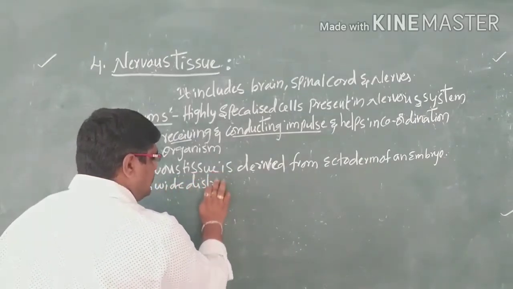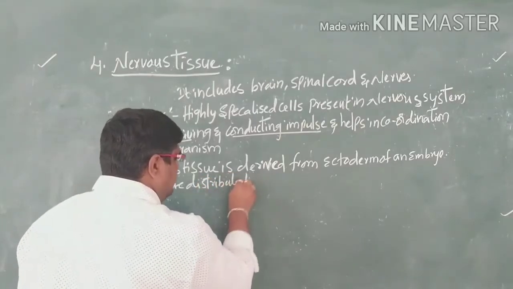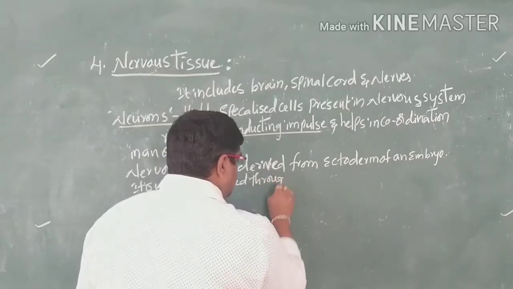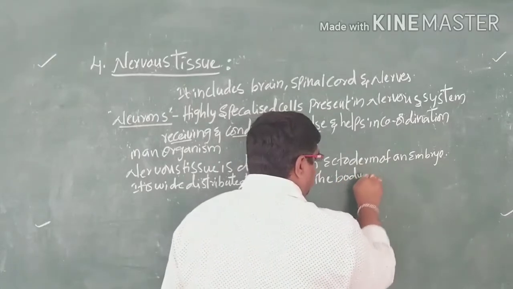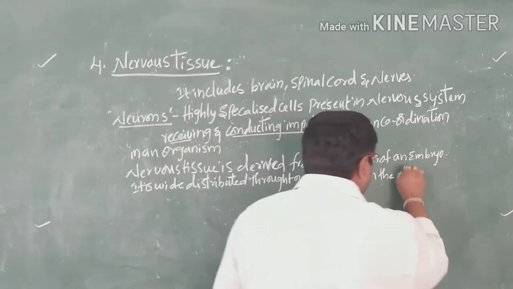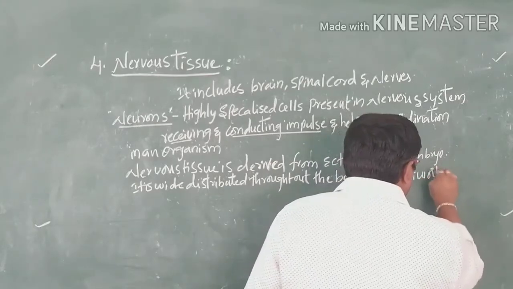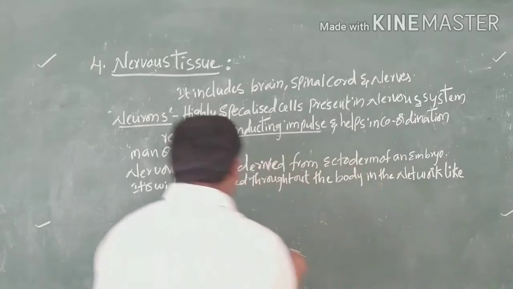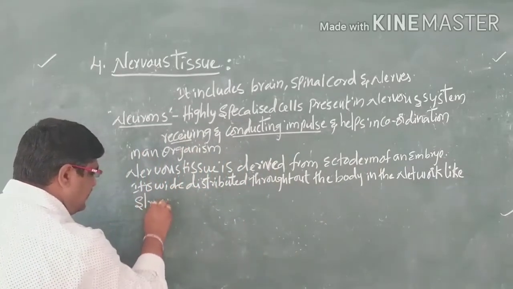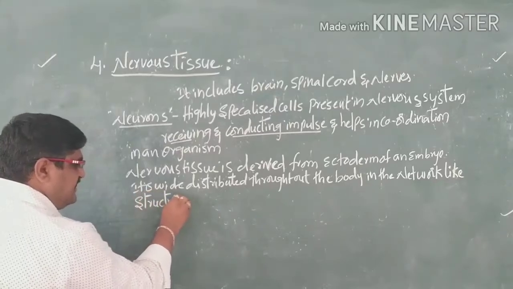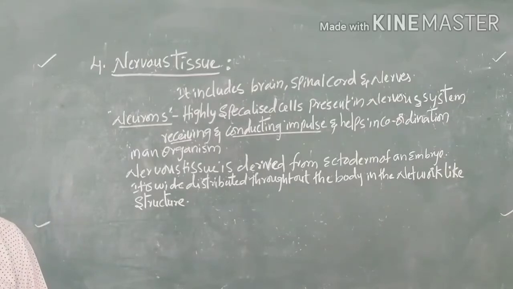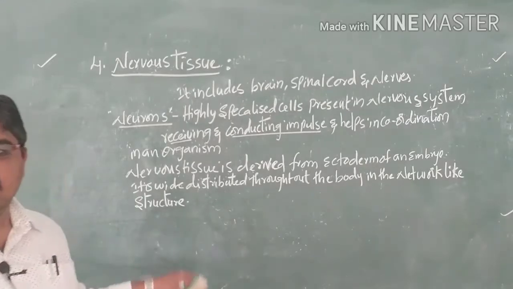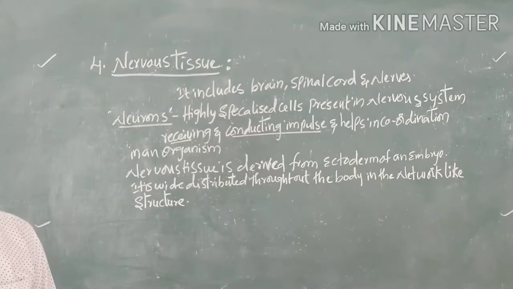It is widely distributed throughout the body in the form of a network-like structure, in the visceral as well as peripheral tissues.